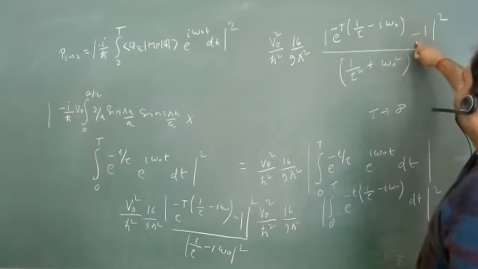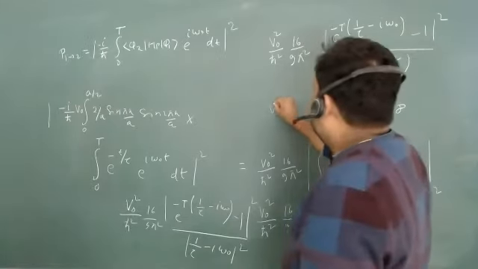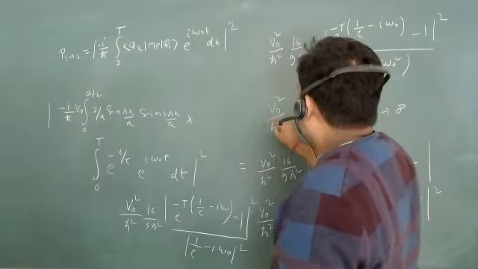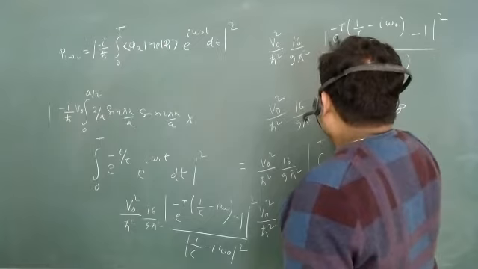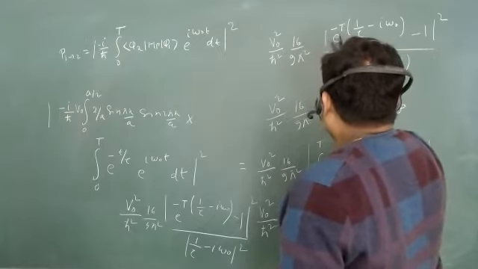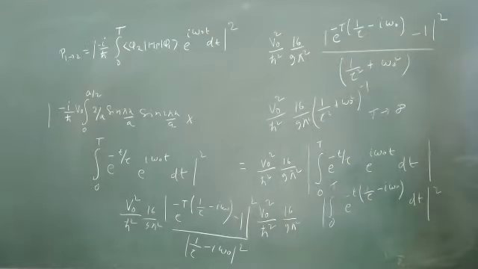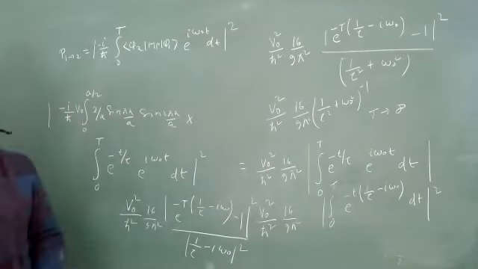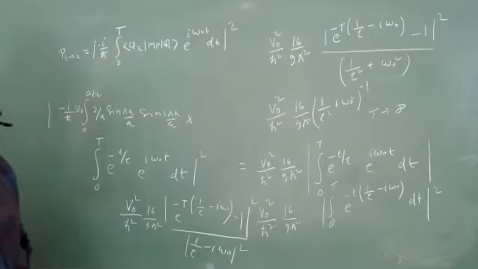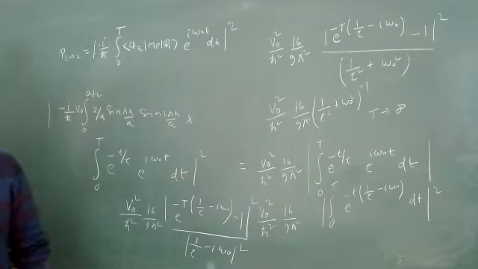So when t tends to infinity, you can have something like this: V naught square upon h cut square, 16 upon 9 pi square, times 1 upon 1 upon tau square plus omega naught square. This will be the value when t tends to infinity. So this type of question can come into your exam, and you have to prepare for this thing. Okay, so let us go for the next one.